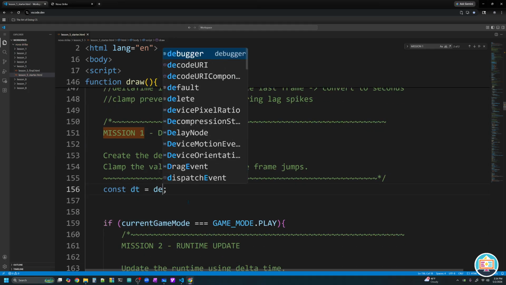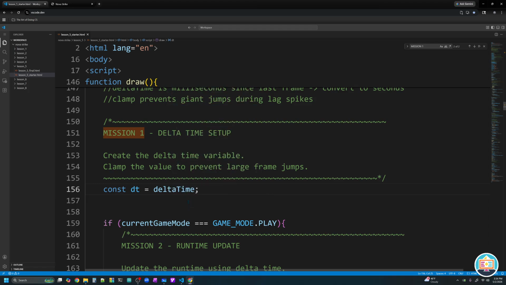All right. And what we're going to do is take the delta time variable, which is in milliseconds, and to convert milliseconds into seconds, we will divide by 1,000 because there's 1,000 milliseconds in 1 second. So far, so good. Now I have an accurate representation of how many seconds elapsed in one given frame on my computer. Whether it's a slow computer or a fast computer, I have it.